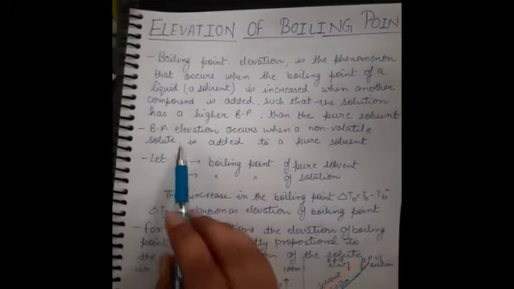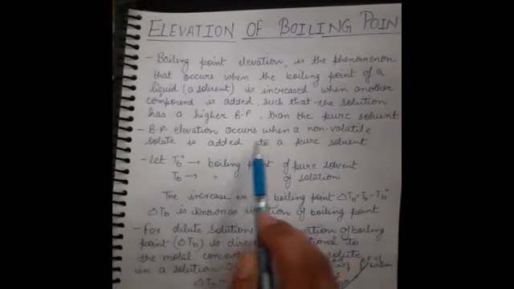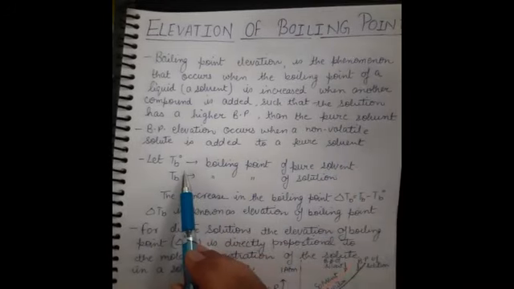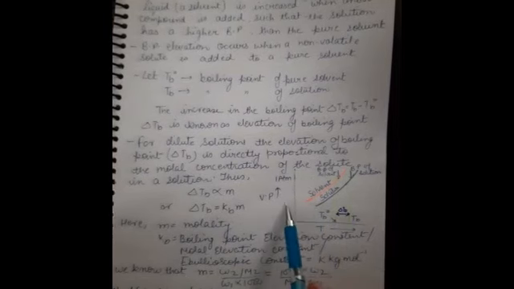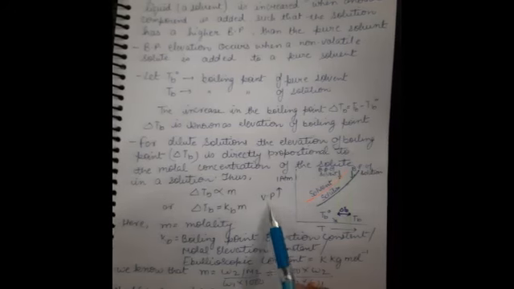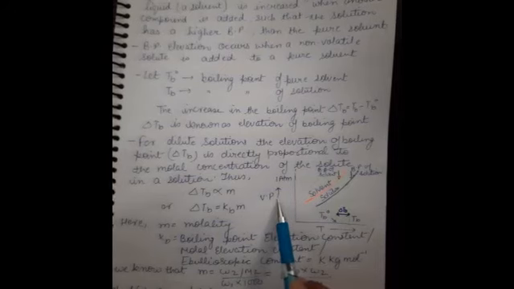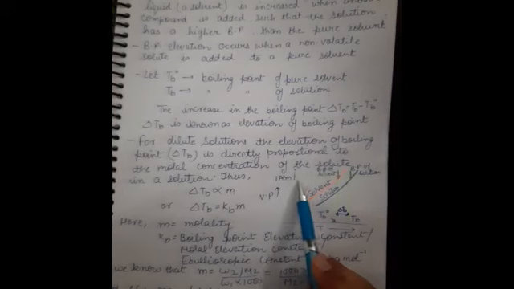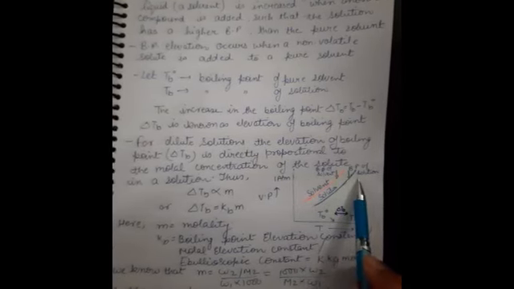So boiling point elevation occurs when a non-volatile solute is added to a pure solvent. Just see this diagram, I have made it here in a small portion. Here is the vapor pressure: on the y-axis I'll take the vapor pressure, on the x-axis I'll take the temperature. When vapor pressure is equal to 1 atmospheric pressure, this is the line of atmospheric pressure, then the solution starts boiling.